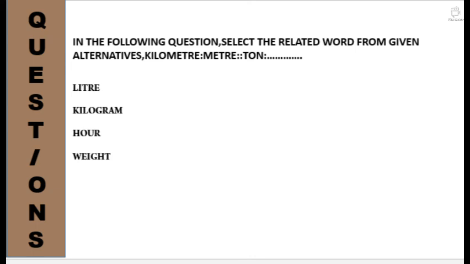Now we should decide among the options, weight and kilogram, which will suit the pair. You can see that a meter is a slightly smaller unit than a kilometer, and so the word which goes with ton will be slightly less than a ton. So here the correct match will be kilogram. So ton is related to kilogram as kilometer is related to meter.